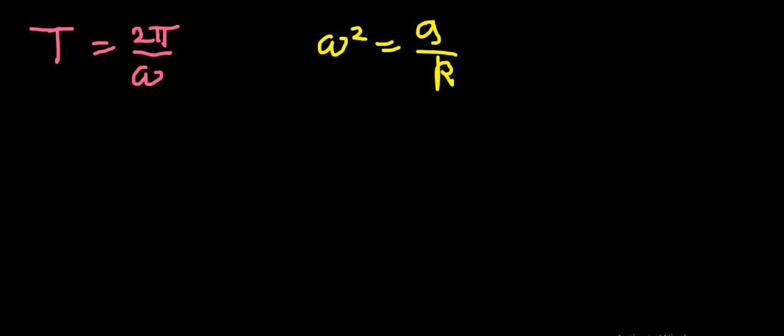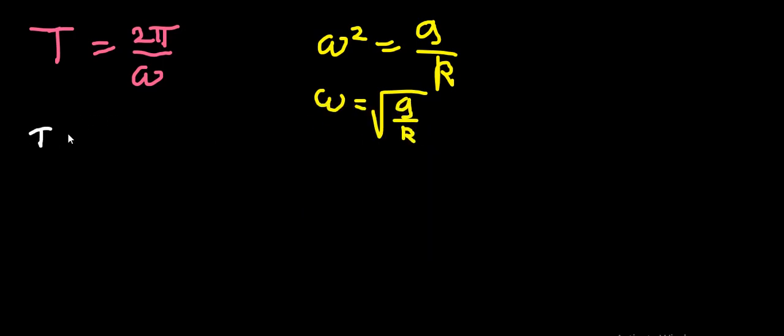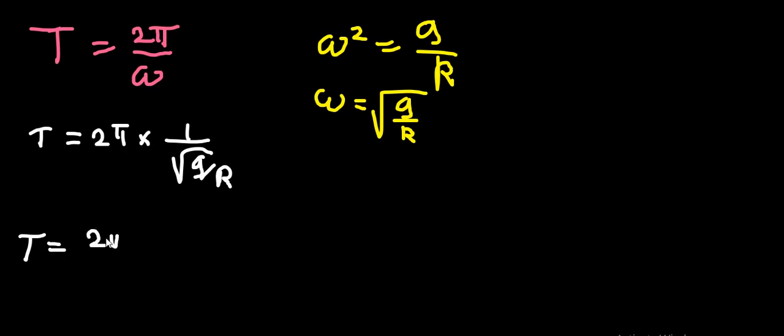So omega is equal to root of G by R. So the time period is 2 pi into 1 by root of G by R, so the time period can be written as 2 pi into root of R by G.